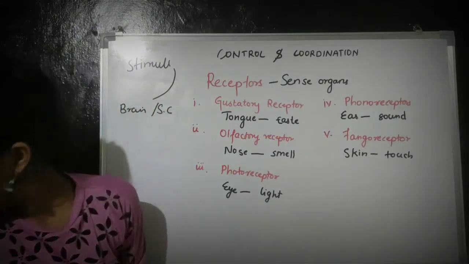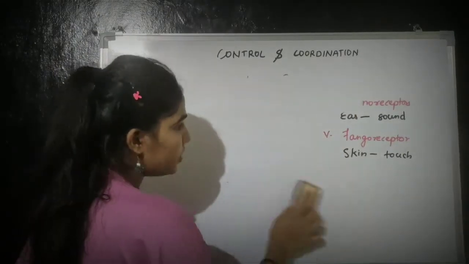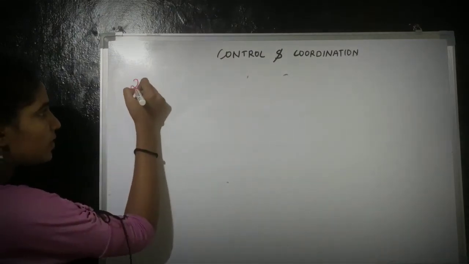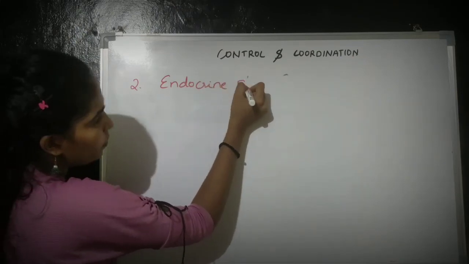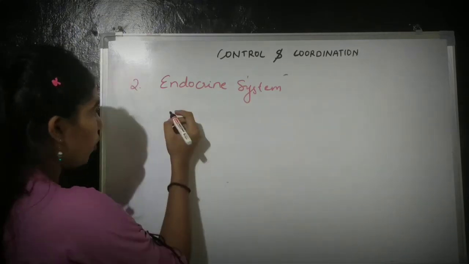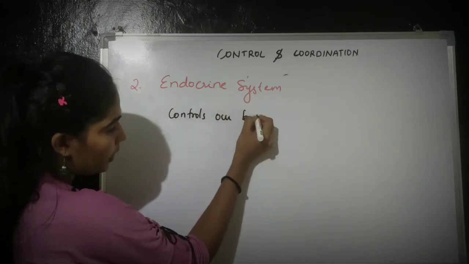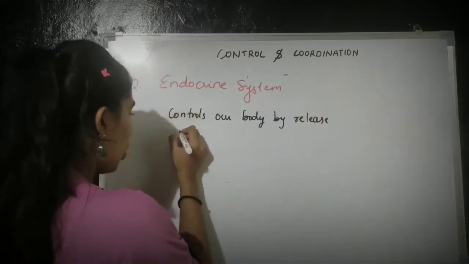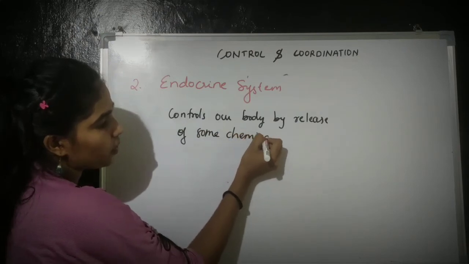So now we have learned the first system, that is the nervous system. And the second system which controls our body is the endocrine system. How does it control? It controls our body by the release of some chemicals or secretions.